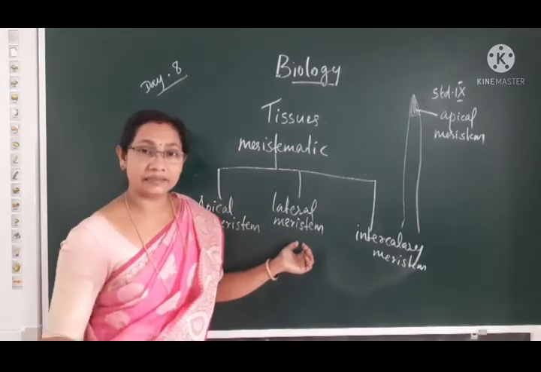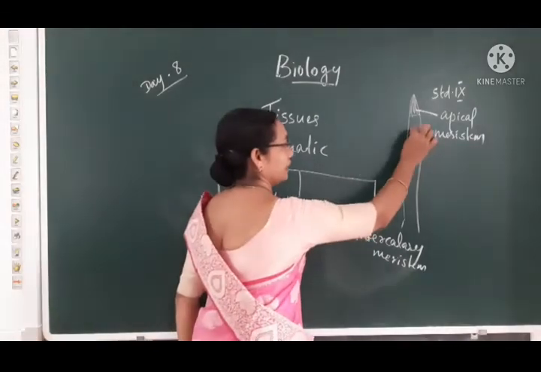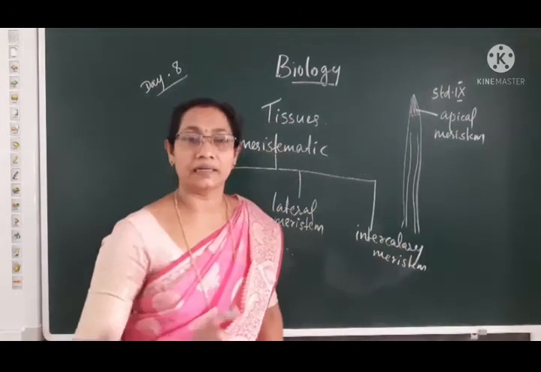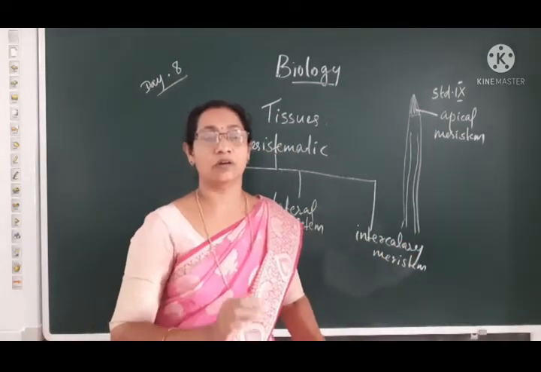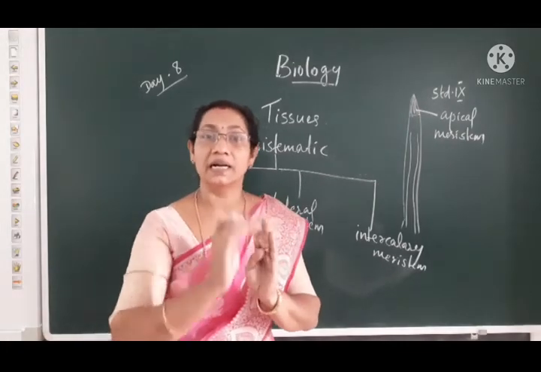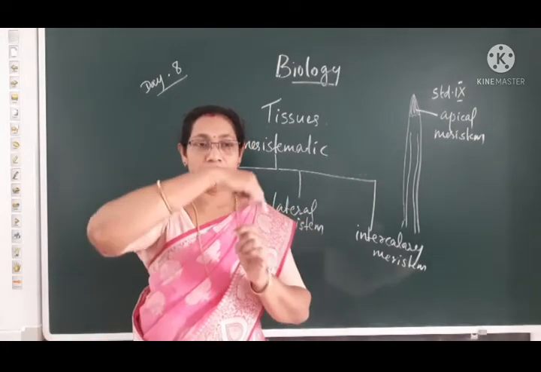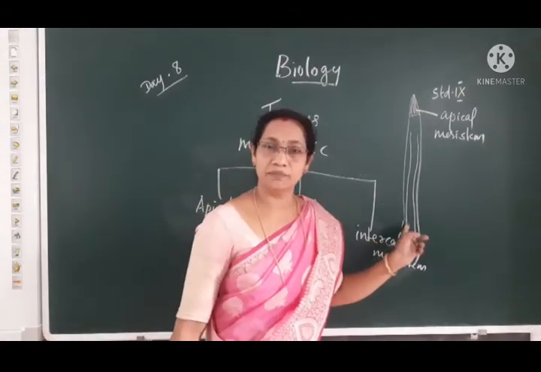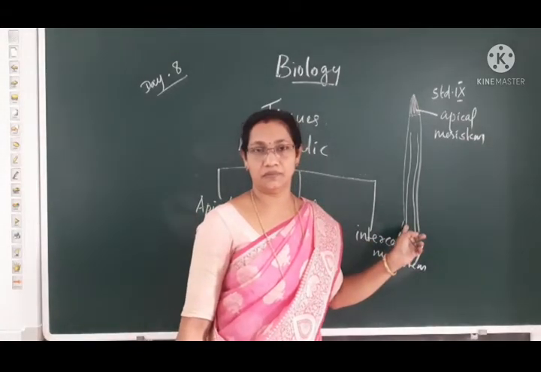Then lateral meristem, that is present on the lateral side of the stem. It is commonly seen in between the conducting tissues. In the lateral side of the stem only the lateral meristem is present.